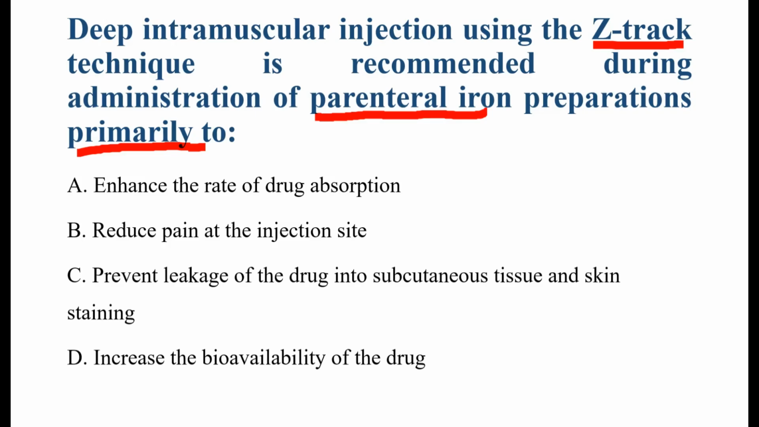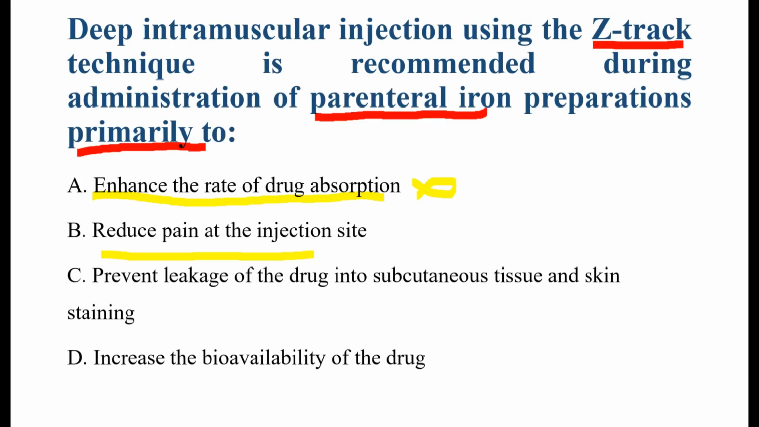Now see the options: A, to enhance the rate of drug absorption; B, to reduce the pain at the injection site; C, to prevent the leakage of the drug into the subcutaneous tissue and skin staining; and the last one, D, to increase the bioavailability of the drug. So let's break down all the options. Firstly, enhance the rate of drug absorption. This means making the drug absorb faster into the bloodstream. But the Z-track technique is not used to increase the absorption speed. Drug absorption mainly depends upon the blood supply of the muscle and drug properties. So this option is incorrect.